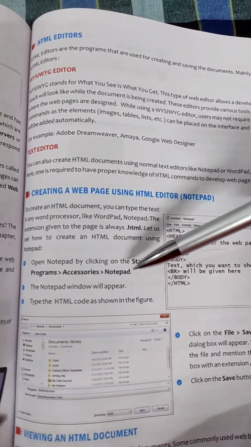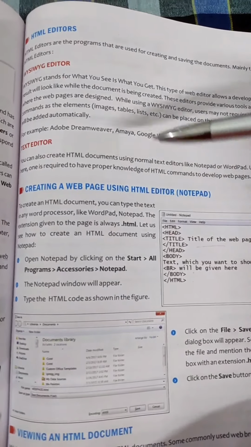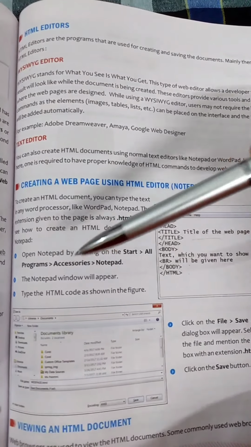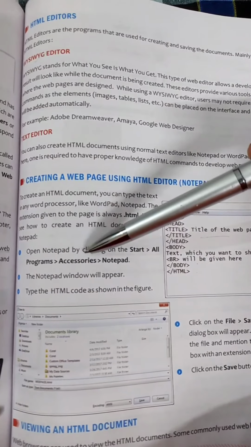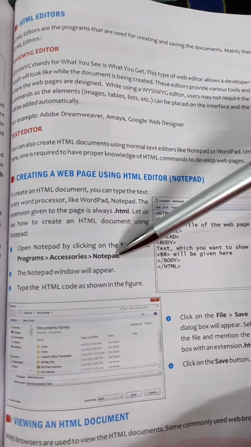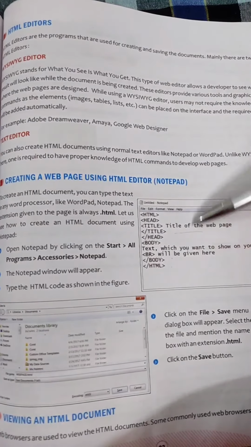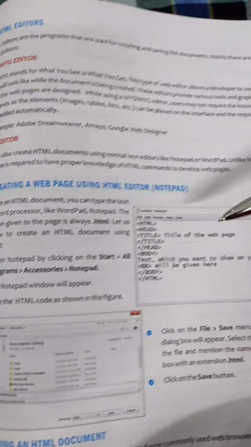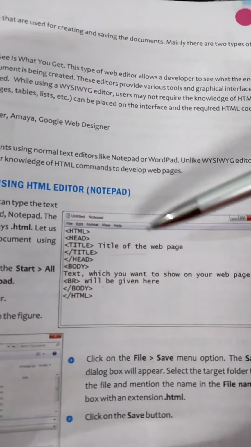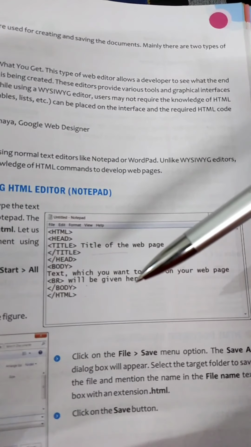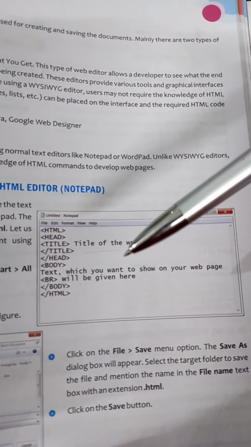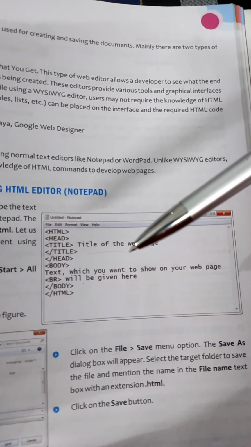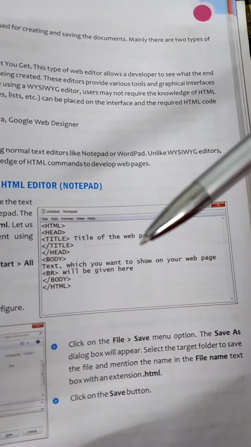Now we will discuss how to create an HTML document using the Notepad. Open Notepad by clicking on Start, then All Programs, then Accessories, and then choose the Notepad. The Notepad window will appear. Type the HTML code as shown in the figure. This is the HTML code that you will type in the Notepad window. Notepad window will be opened by clicking on the Start, All Programs, Accessories, and then Notepad.